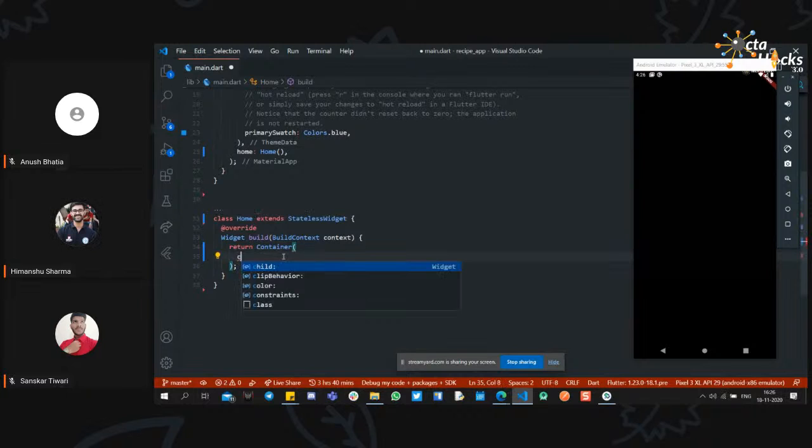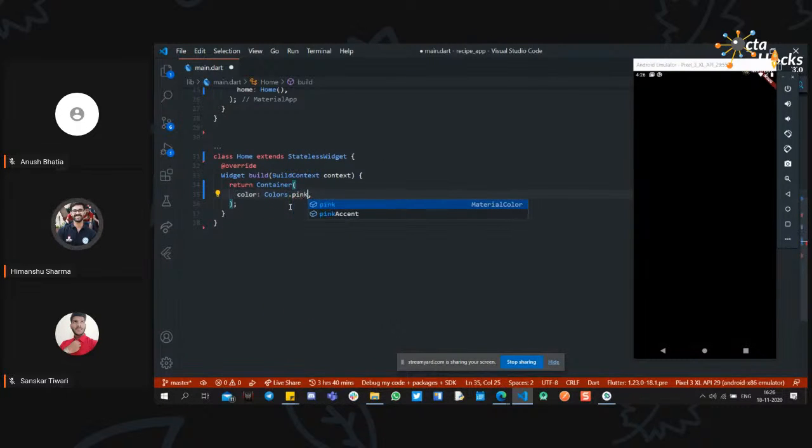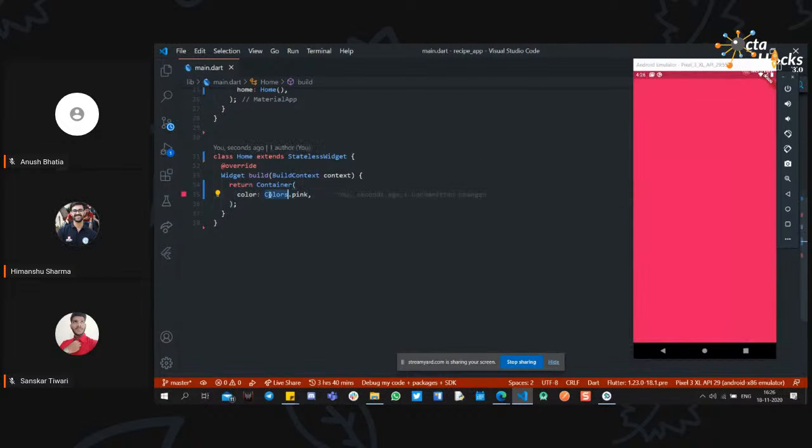Container is another widget. Now you can say another class which will display a container. Currently the screen is black because the whole container is present over here, and nothing is inside the container. So if I type color, Colors dot pink, Colors is another widget. This is also a widget which will have different colors in it. So this is how you can add a color to a container.